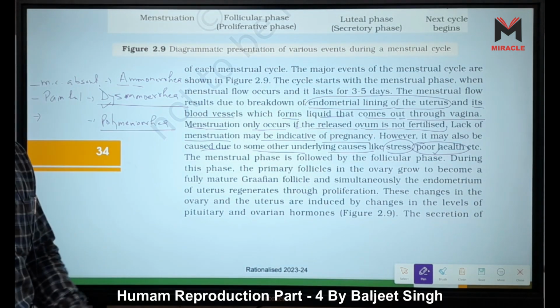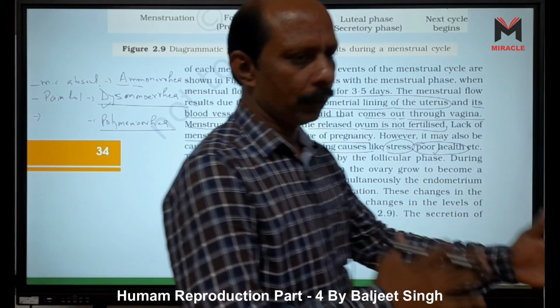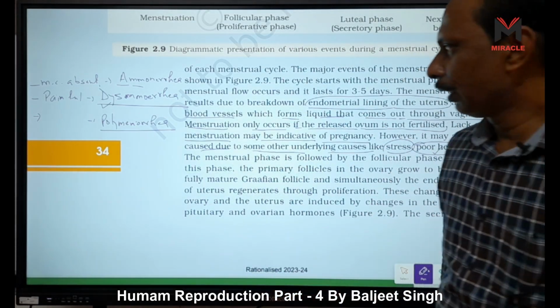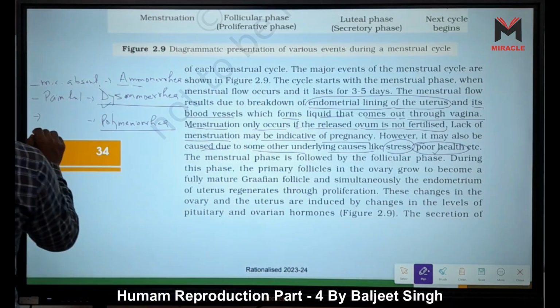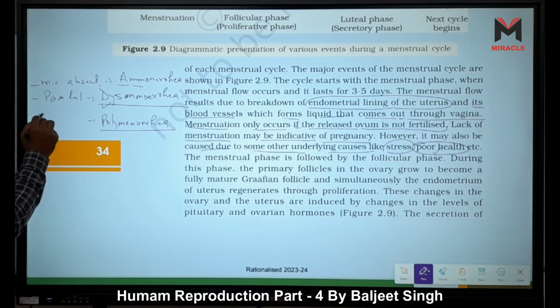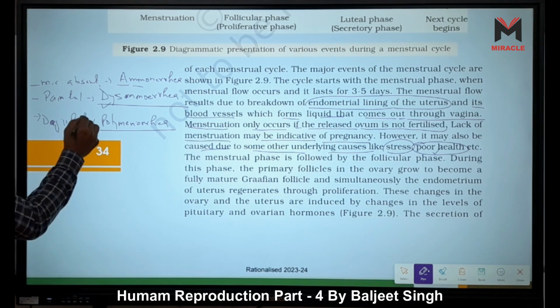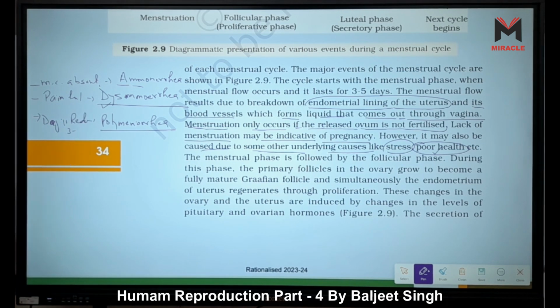Poly means many, meaning more than one menstrual cycle is present. So it is called polymenorrhea if the days are reduced.